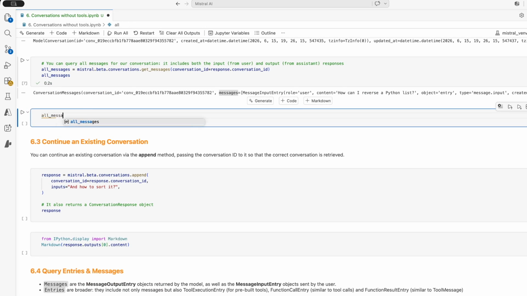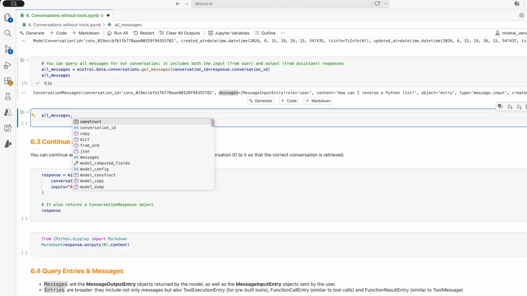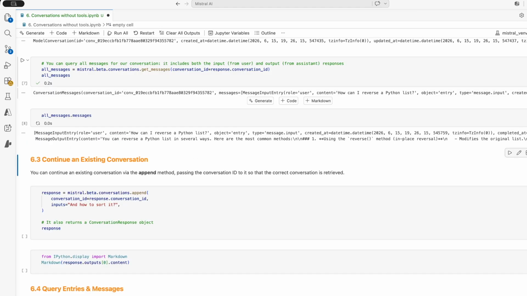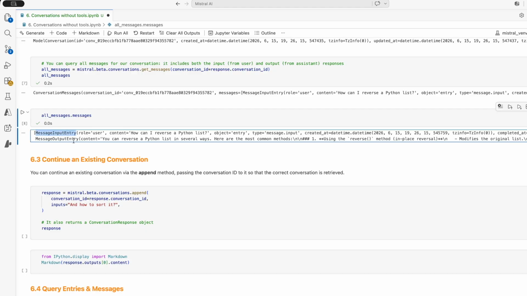So if I go to all messages.messages, we can see that we have message input entry and message output entry. So we have already seen the message output entry that was part of the response, and we said that it's similar to the assistant message in chat completion. Here it also saves my original query. So this is similar to the user message in that case, and this is called here in this module message input entry. So quite easy. Input is from the user, output is from the assistant or from the model.